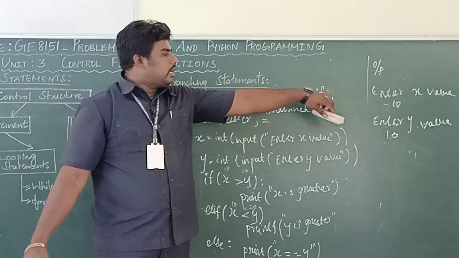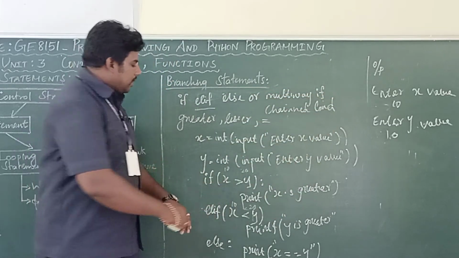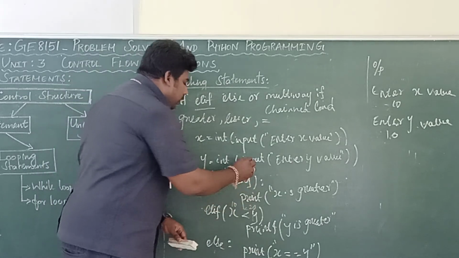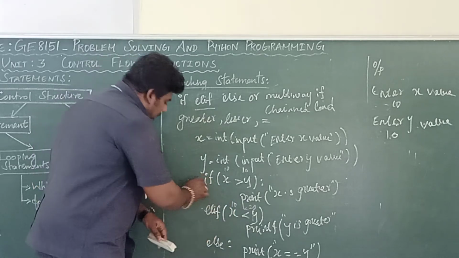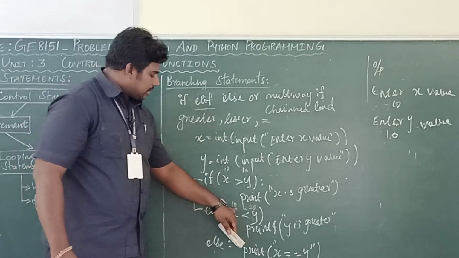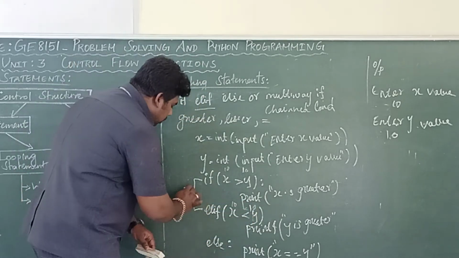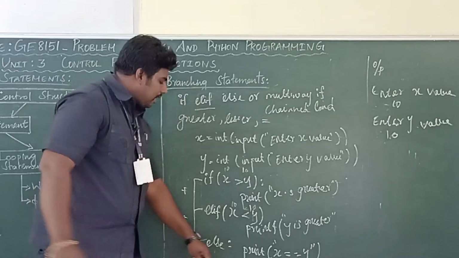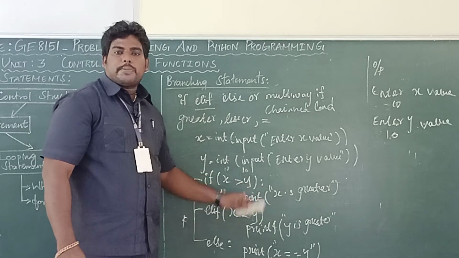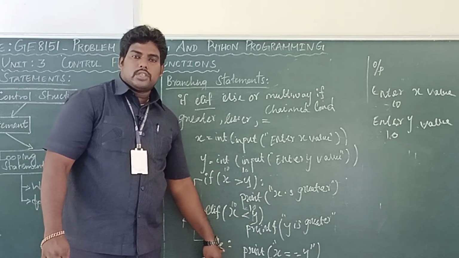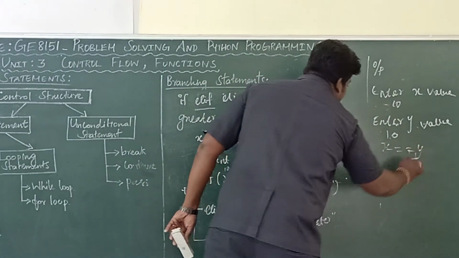So now see the input, x equal to 10, y equal to 10. Here it will check whether x is 10, y is 10. 10 greater than 10. Condition true or false? No. So it will come here, false. x 10 less than 10. Condition true or false? False. So what will happen? Again it will come to the else. Here the else statement will be executed. If both if statements are false, the else will be executed. So here your output is x equal to y.